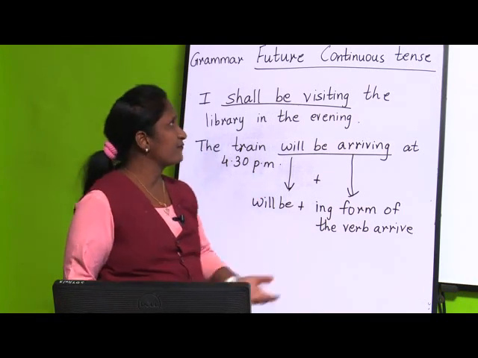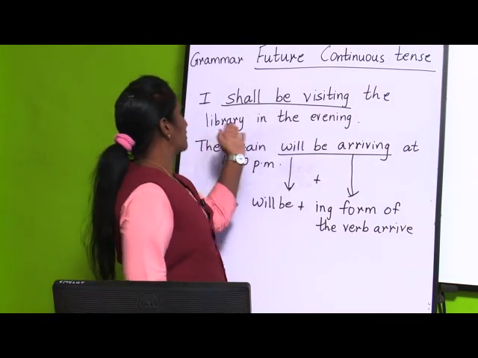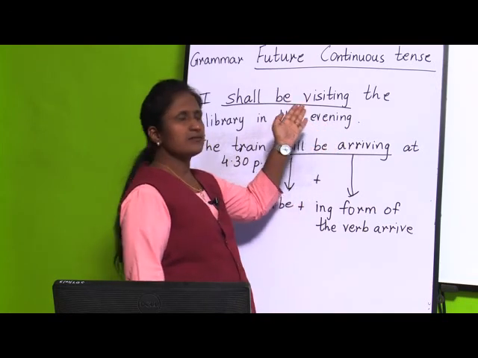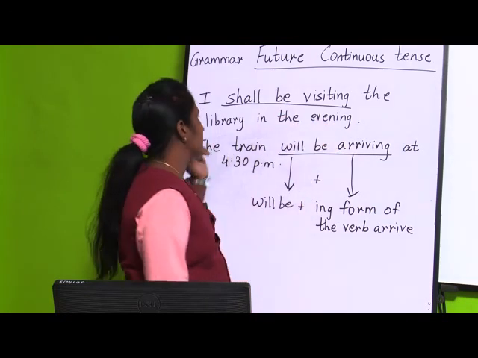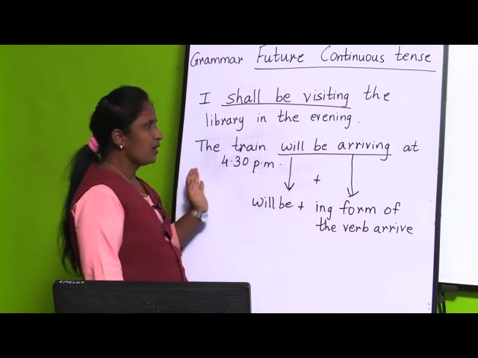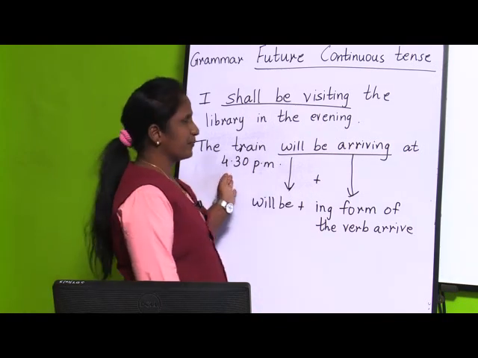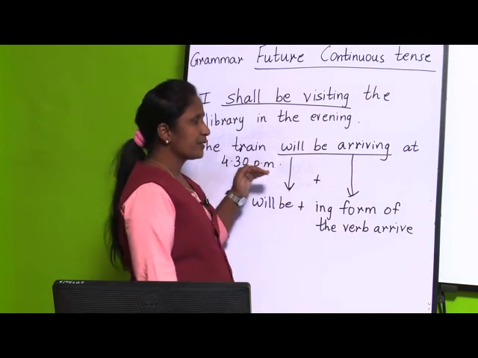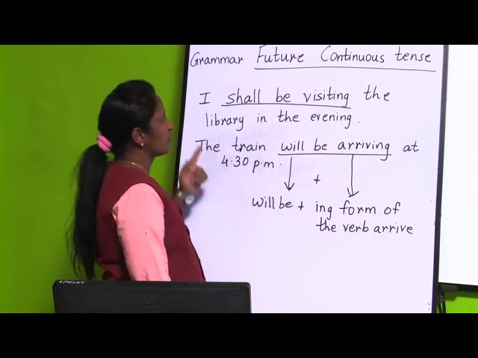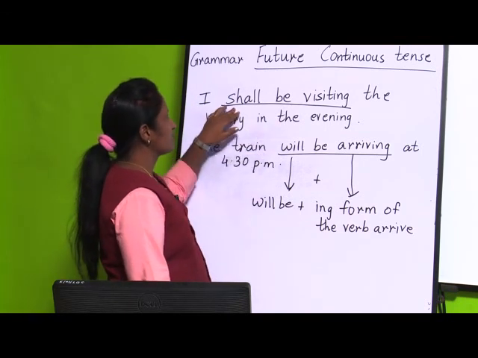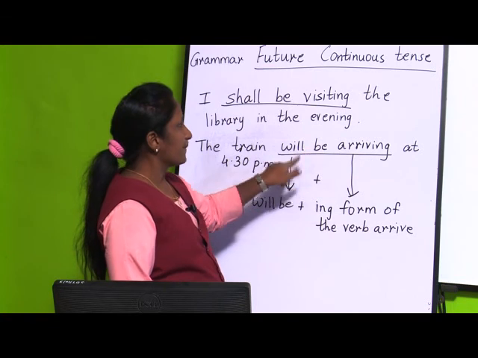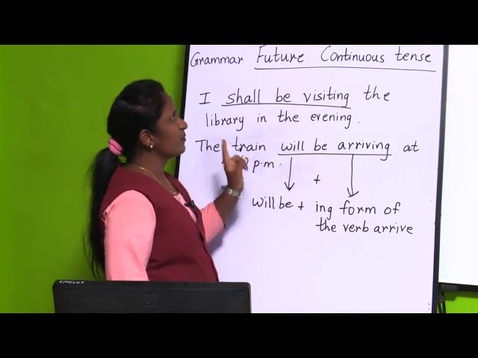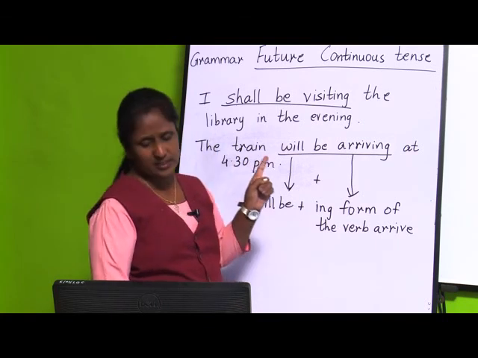And examples I have given here. I shall be visiting the library in the evening, means what point of time they have told here, that is evening. Then here, the train will be arriving at 4:30 p.m. So, what time they have told, means they have told a particular time, that is at 4:30 p.m. So, in this way you will be writing the future continuous tense by using shall be or will be plus ing form of another verb. In this way you will be forming the sentences of future continuous tense.